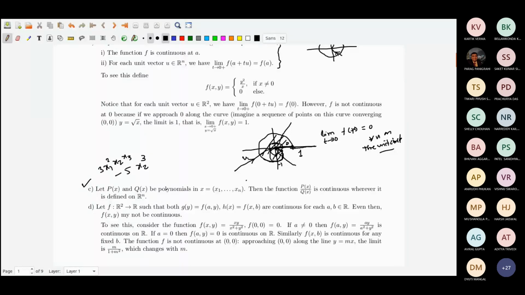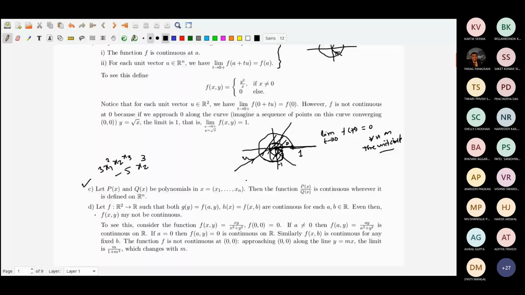Also, item D: even if you have a function with a little more restriction, a function from R2 to R, saying that at every point A, if you approach,